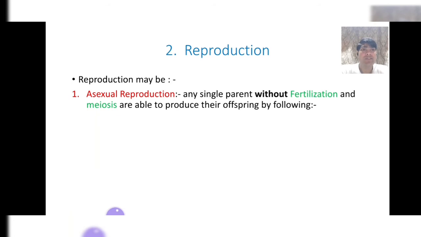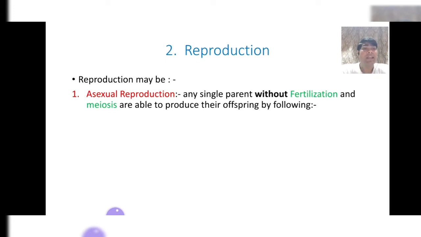Now, my dear friends, as you know, reproduction may be of two types. First is asexual reproduction. Asexual reproduction is a process by which a single parent, either male or female, is able to produce progeny without fertilization and meiosis events.